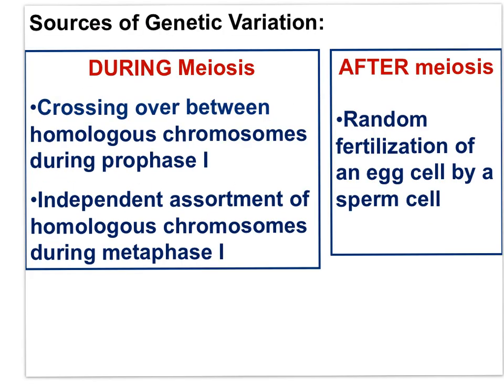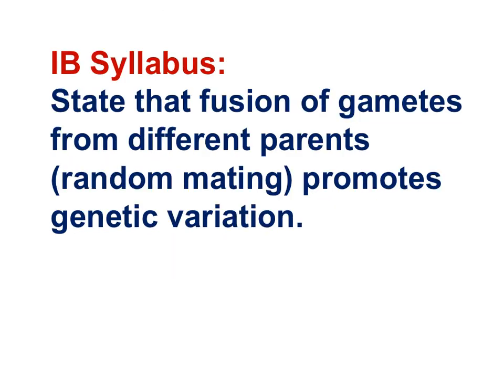As a summary of the sources of genetic variation, here is a table. Meiosis results in genetic variety through crossing over between homologous chromosomes during prophase 1 and independent assortment of homologous chromosomes during metaphase 1. After meiosis, random fertilization of an egg cell by a sperm cell, aka random mating, also results in additional variation. Can you state this? State that the fusion of gametes from different parents, random mating, promotes genetic variation.